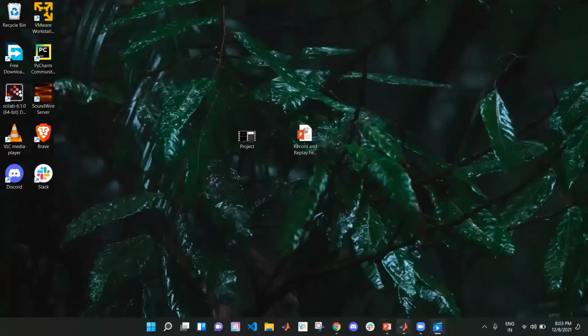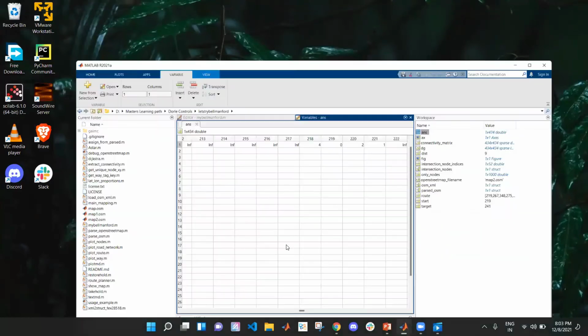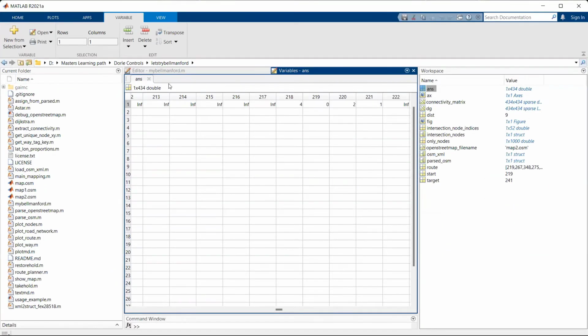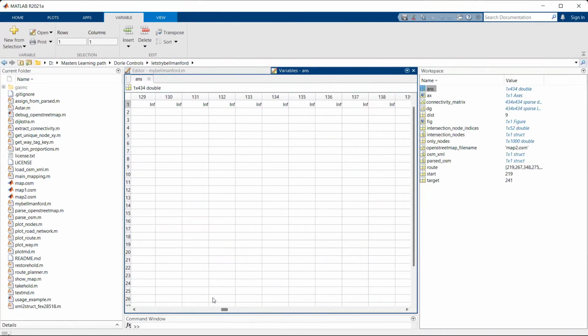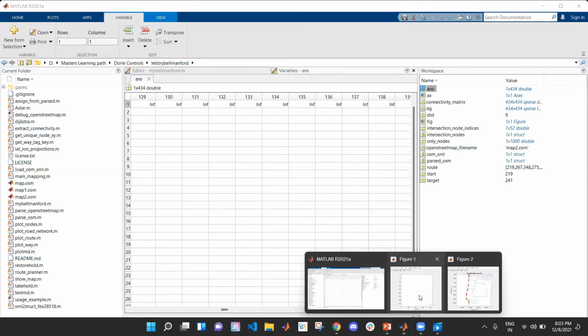And then I have also done another small project on path planning using the Bellman-Ford algorithm. I have already run everything and kept everything ready.